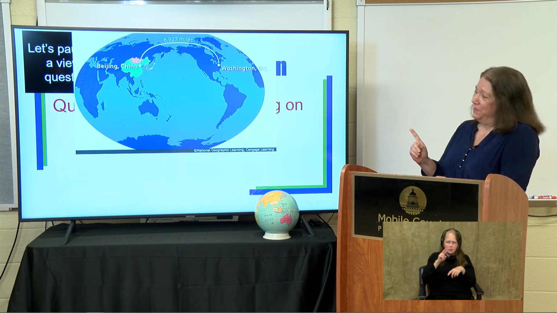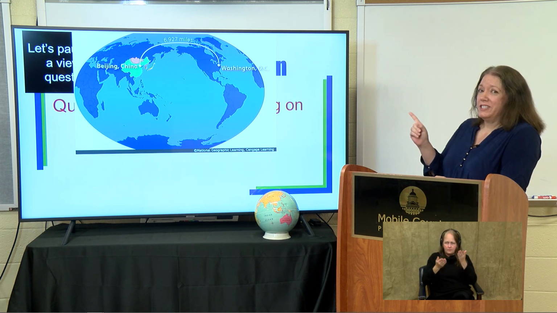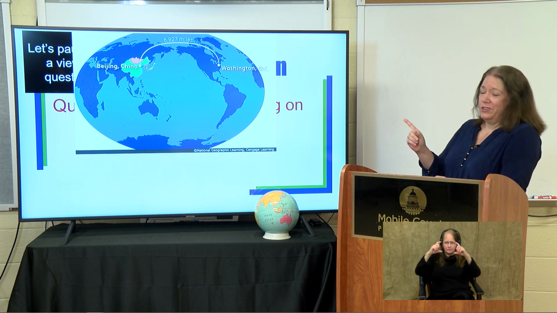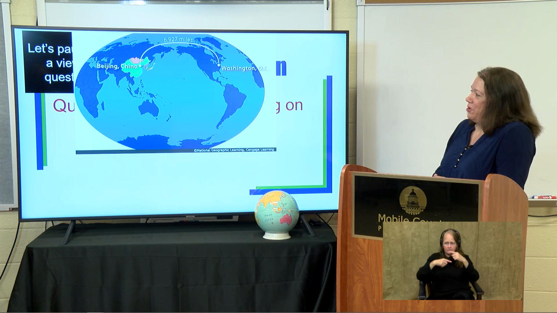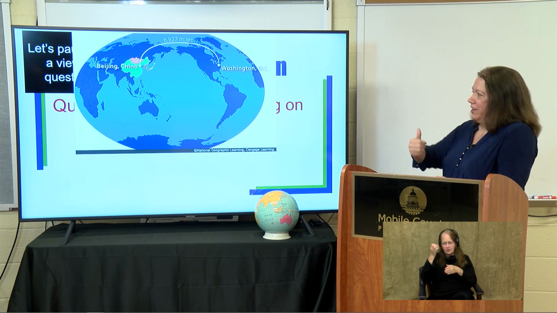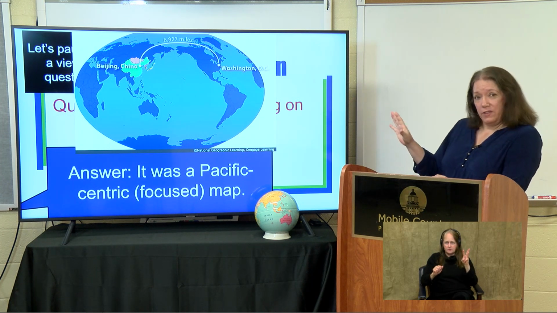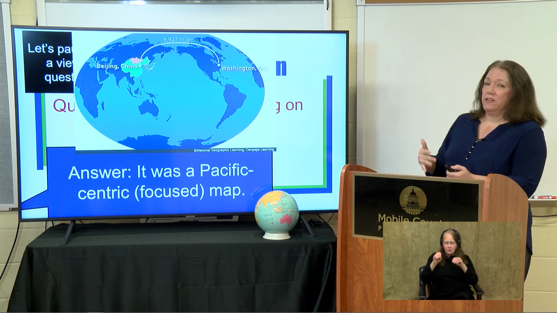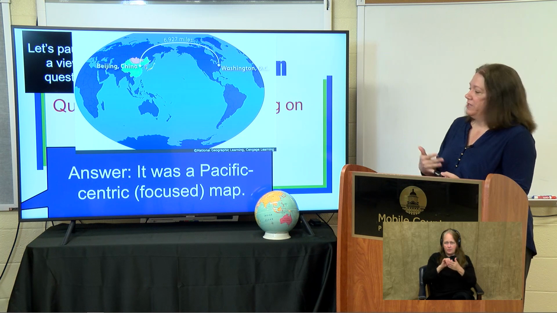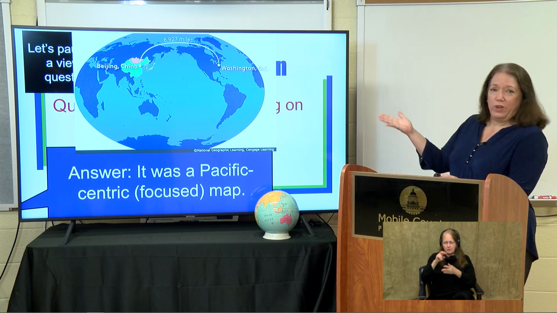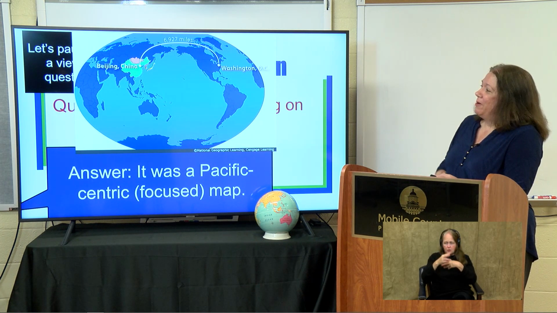What's different about it? You're probably not used to seeing it look this way, are you? Okay, you're used to thinking about going the other way to Europe and Africa and Asia. Well, we can travel west too. This map here with the Pacific Ocean in the middle is called a Pacific-centric map. Okay, centric means focused. So we can show the world this way too, why not? But we often see it the other way, don't we?